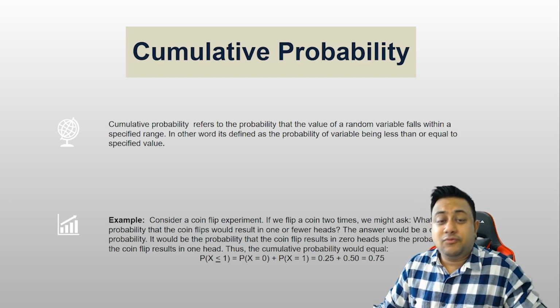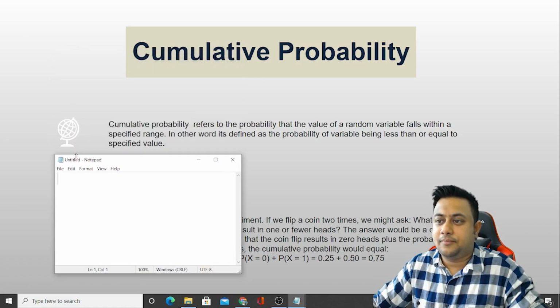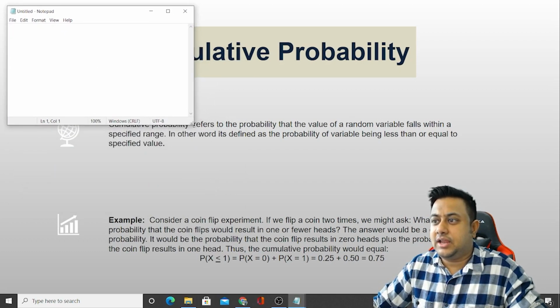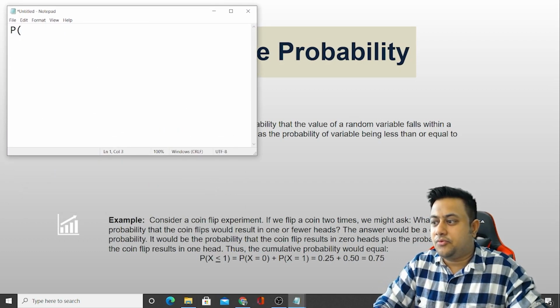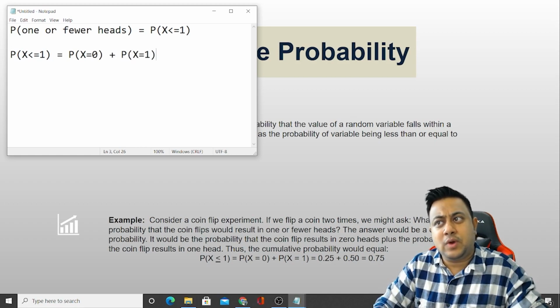I'll just explain the wordings in a better way. So simply what the question is telling, what is the probability of getting one or fewer heads? So one or fewer heads means event x less than or equal to 1. Simple. So P of x less than or equal to 1 is nothing but P of x equals 0 plus P of x equals 1. What is x equals 0? That means 0 heads plus 1 head.